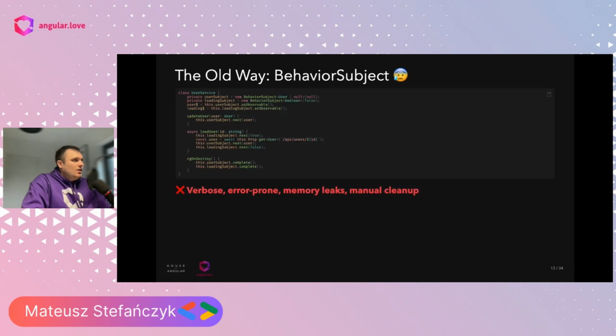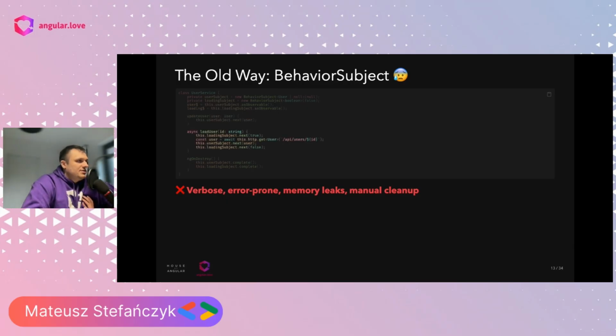So let's take a look at the old way of managing state with BehaviorSubject. I believe this is known to everyone who has been working with Angular over the years. We always had to create a lot of behavior subjects at the top of our service, then expose them as observables. Whenever we wanted to update the value, we had to call the next method.